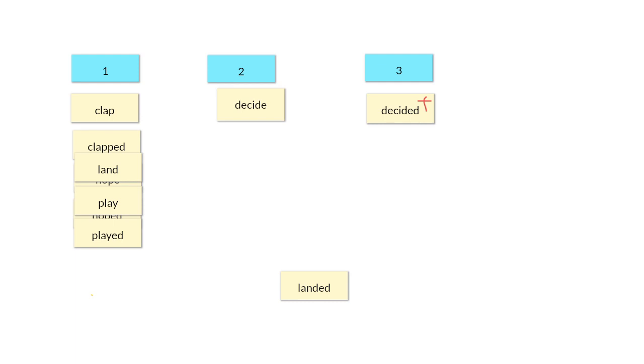Land. Land. 1 syllable. Landed. Landed is 2 syllables. So when we added the ed ending to landed, we added a syllable.